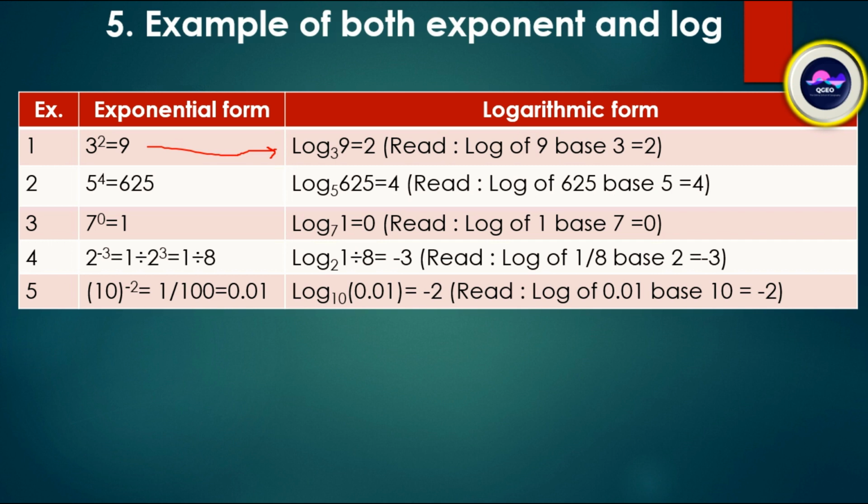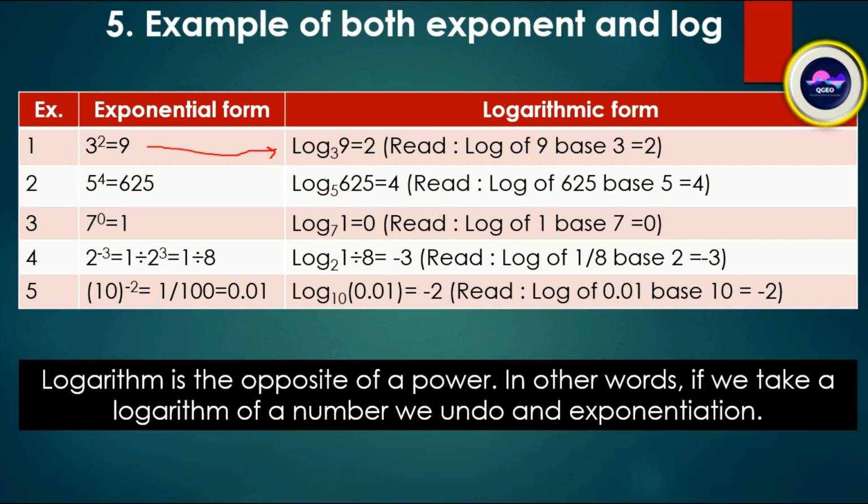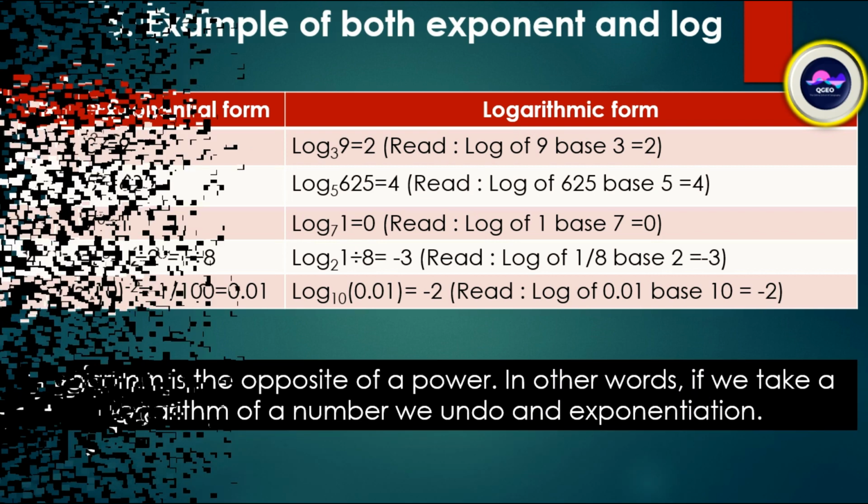We can read log of 0.01 base 10 is equal to minus 2. Logarithm is the opposite of a power. In other words, if we take a logarithm of a number, we undo an exponentiation.